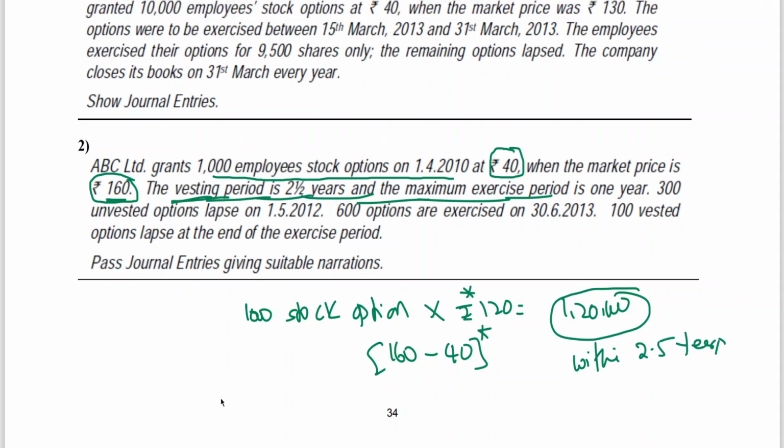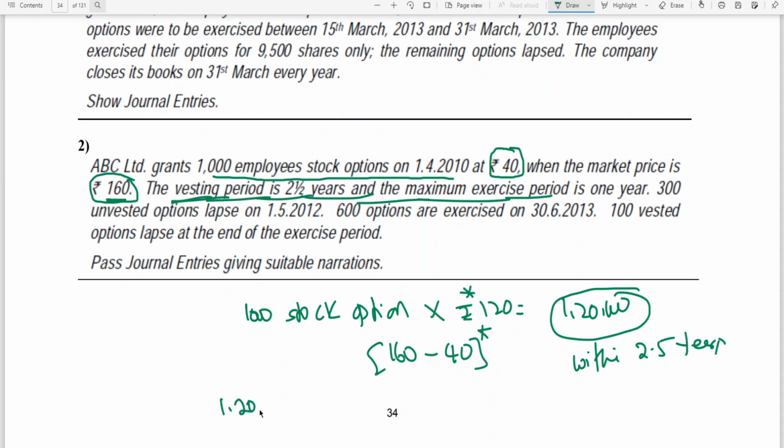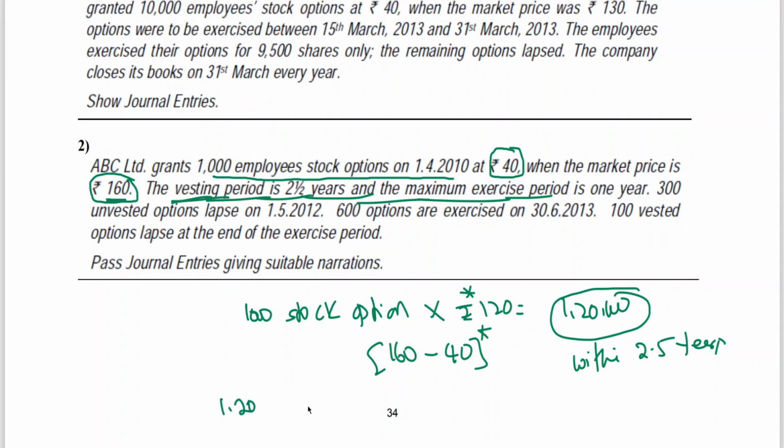So if you look into it, 1,20,000 in 2.5 years. You will get 48,000 per annum, no? Per annum 48,000.